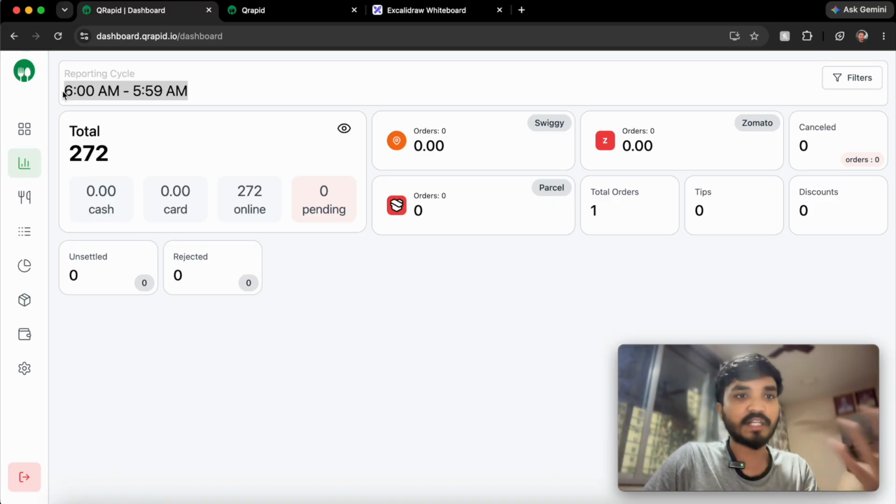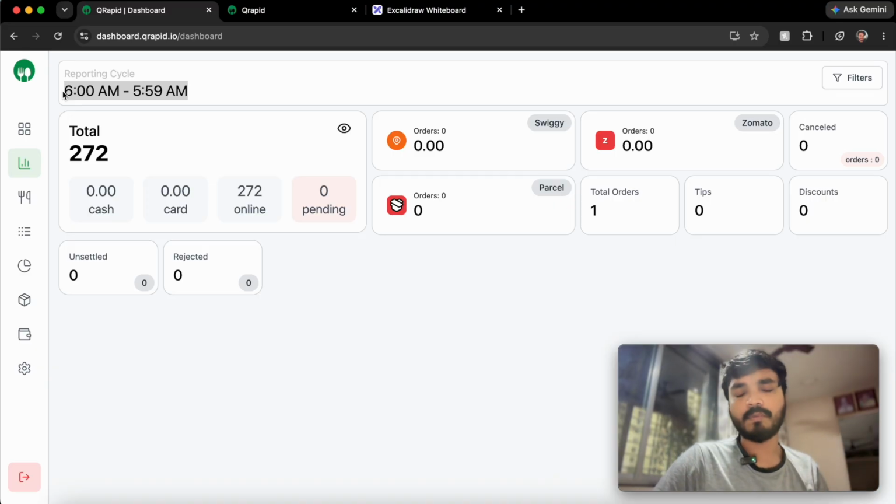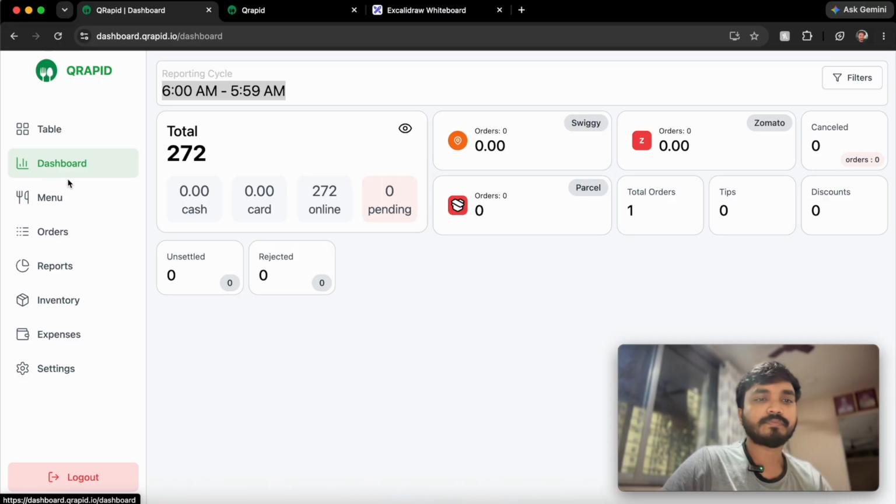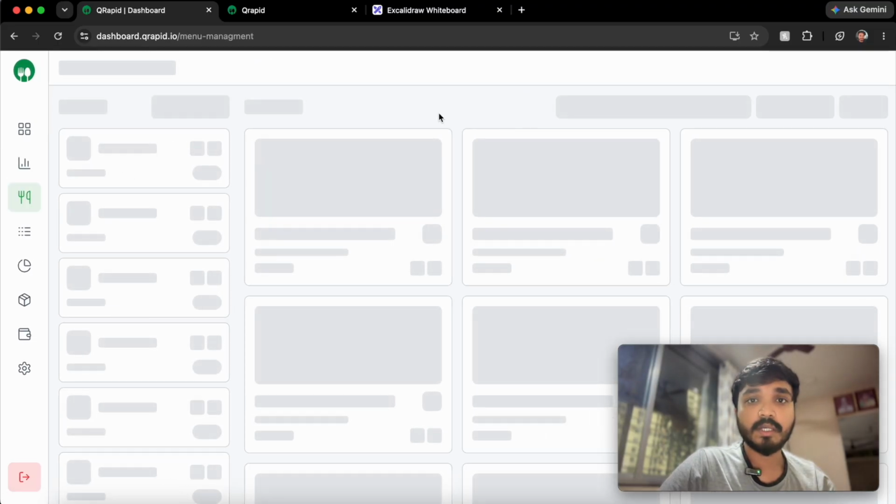So that's what they want. So that's why we have such a reporting cycle, and it's compliant with the GST, and there is no problem with that, right? So then you have the menu system. Like we set up the menu for them.